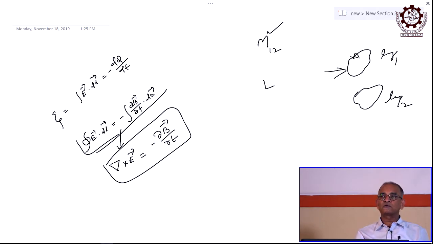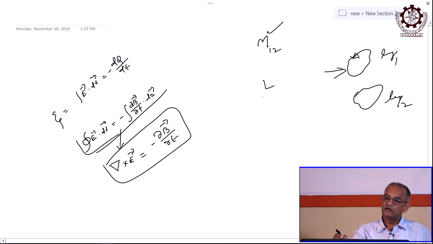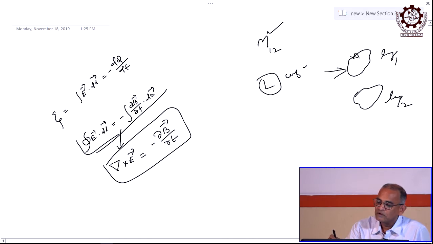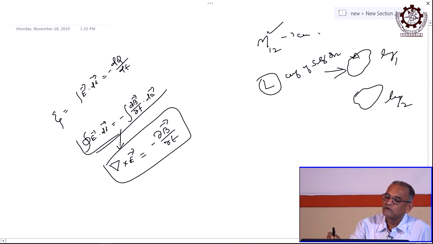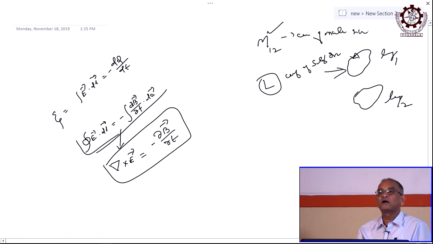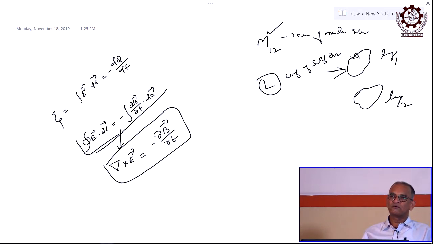But for self induction there is no second loop, within the same loop you are getting the induction, that is your L. So, this is the coefficient of self induction and this is the coefficient of mutual induction. So, you understand from there what kind of induction is there. If it is mutual, there should be two; if it is self, it is within itself, that is why it is self, right.